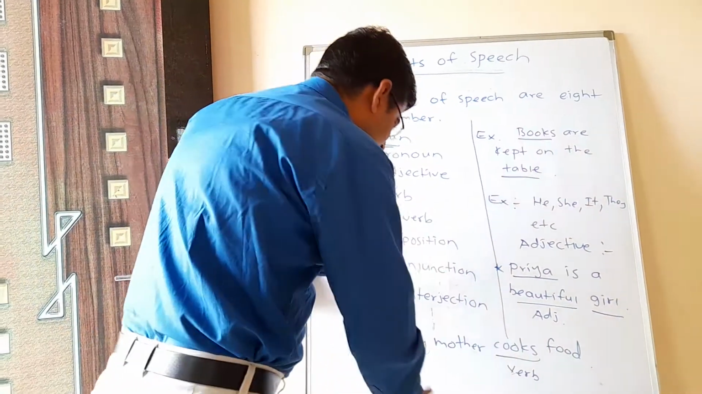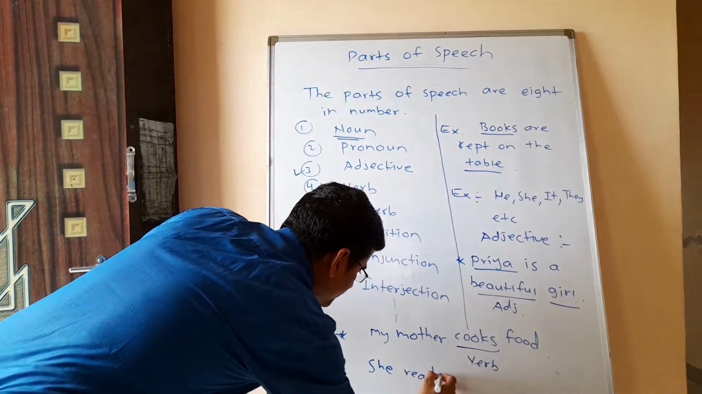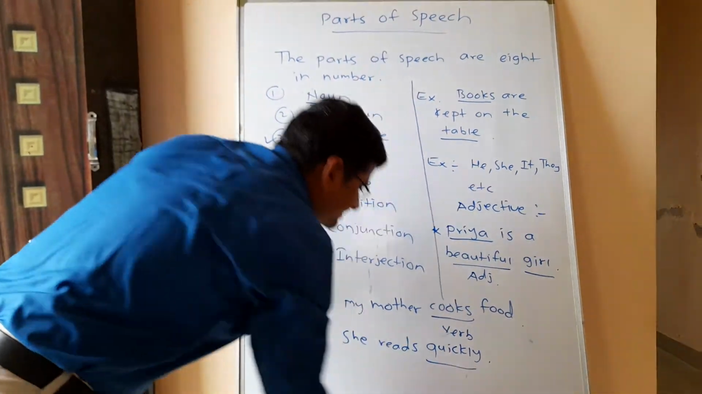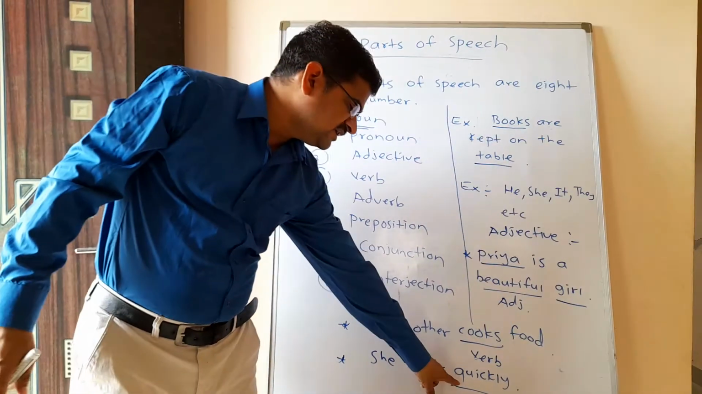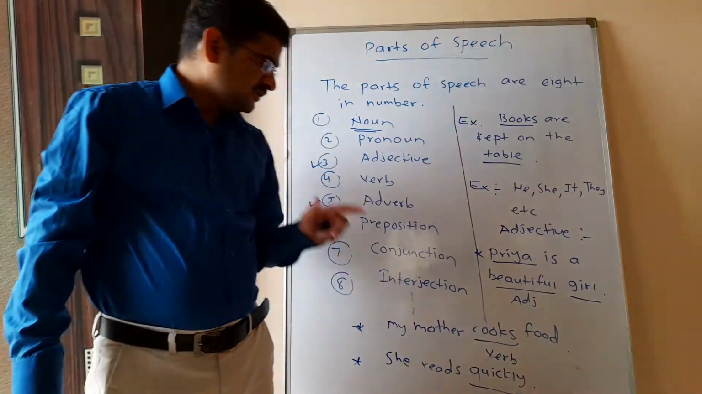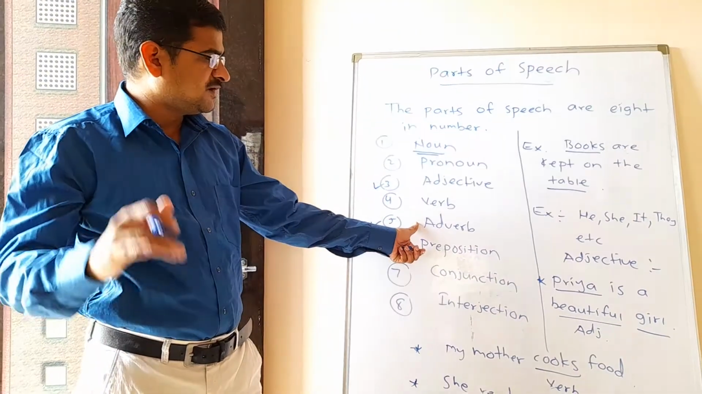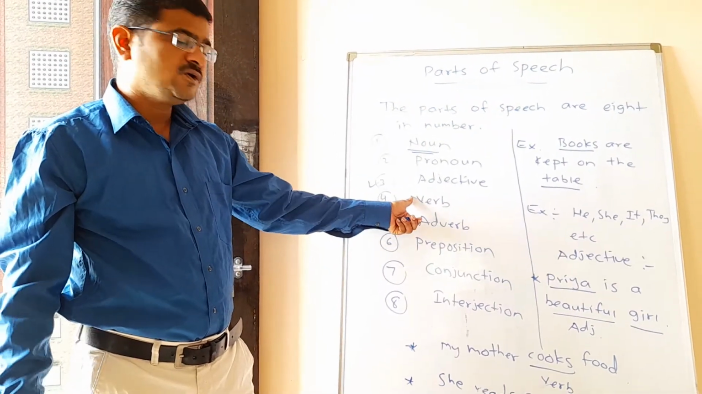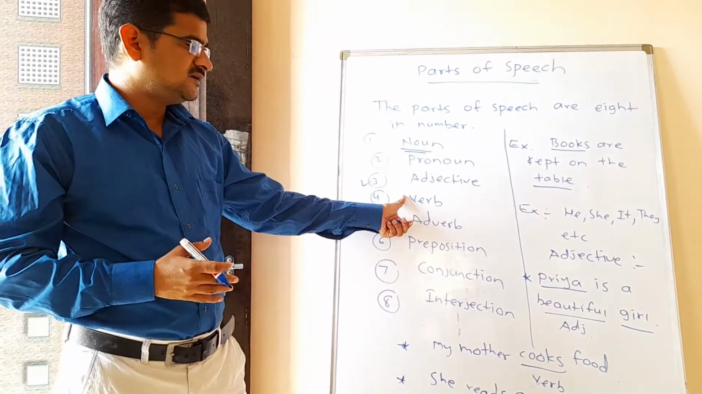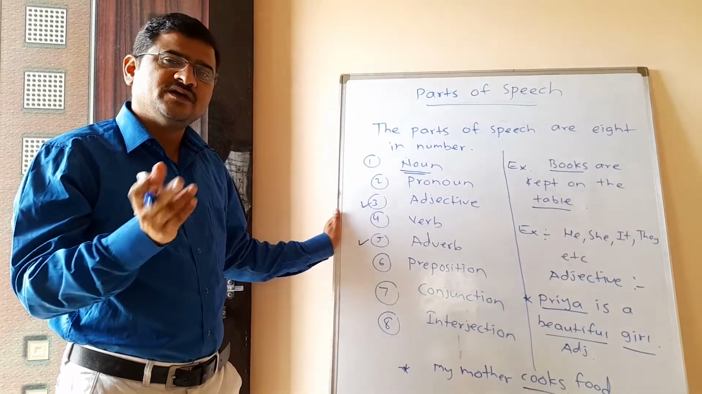So look here, I will write one example here. She reads quickly. So here quickly is the example of an adverb because it is giving us more information about read, which is a verb. Okay, so are you getting what is the definition of an adverb? An adverb is a word which gives us more information about an adjective, verb or another adverb. For example, I will provide you another example. She is quite happy. So in this particular sentence, quite is the example of an adverb.